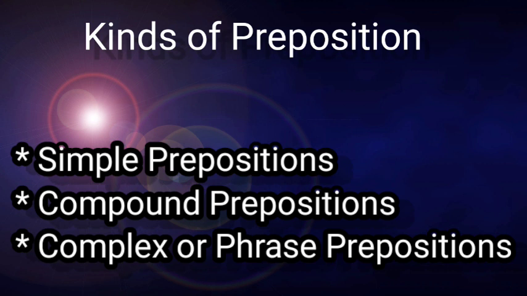Next one, complex or phrase prepositions. Phrase means a group of words without a verb. Some prepositions are made up of a group of words that do the work of a single preposition. These are called complex or phrase prepositions. Some examples are in front of, because of, with reference to, in spite of, in addition to, according to, along with, away from, by means of, in place of, etc.